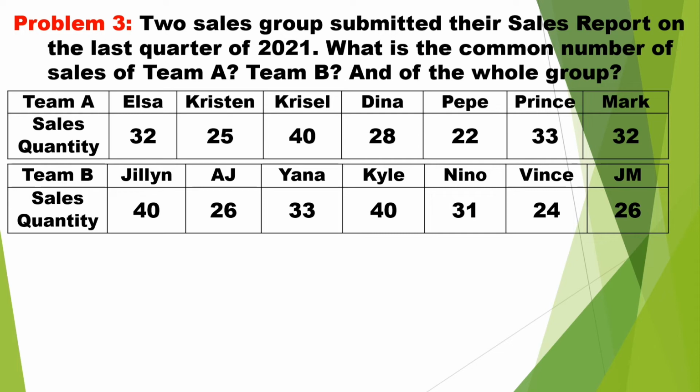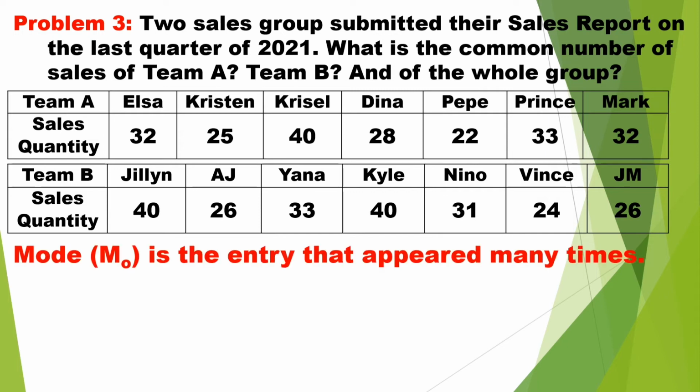Problem number 3. 2 sales groups submitted their sales report on the last quarter of 2021. What is the common number of sales of Team A, Team B, and of the whole group? Again, if we say common number, it refers to the mode of the data.